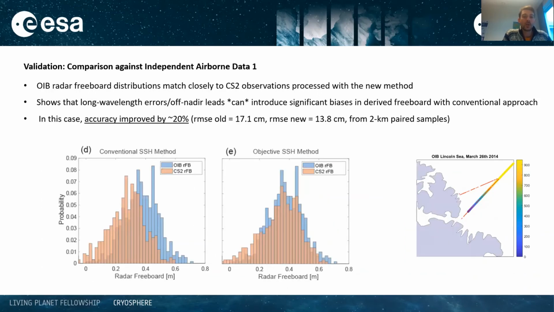We also compared to radar freeboard estimates from airborne OIB campaigns, where the conventional and the new SLA methods diverged. We wanted to see which was closer to the airborne data. So we found in 2 flights, this is just one of them, that the objective method could remove biases evident in the radar freeboard distributions determined from conventional interpolation.